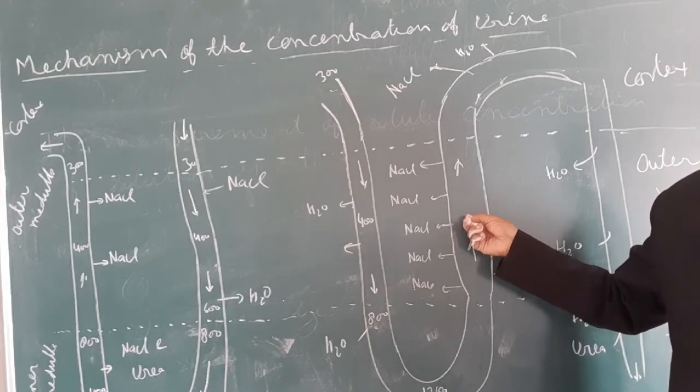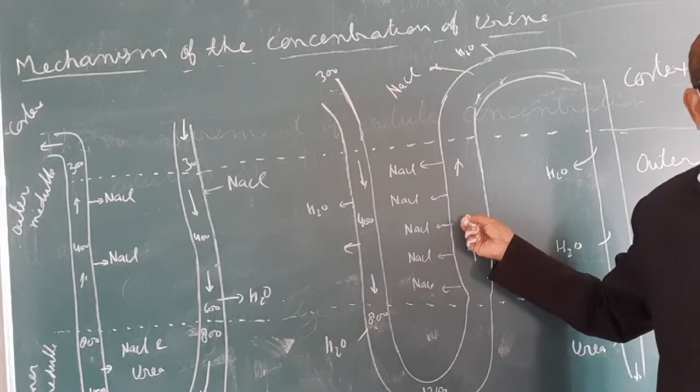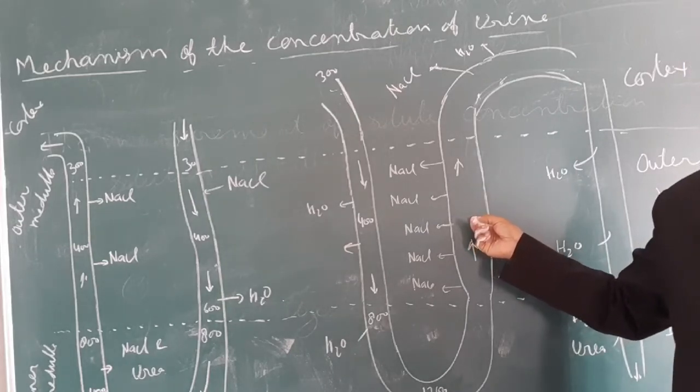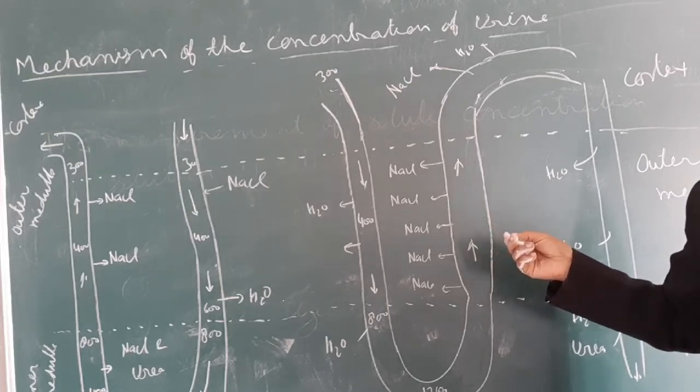Ascending limb. What is the nature of the ascending limb? It is impermeable to solvent or water, but permeable to sodium ion, sodium and chloride, or NaCl.